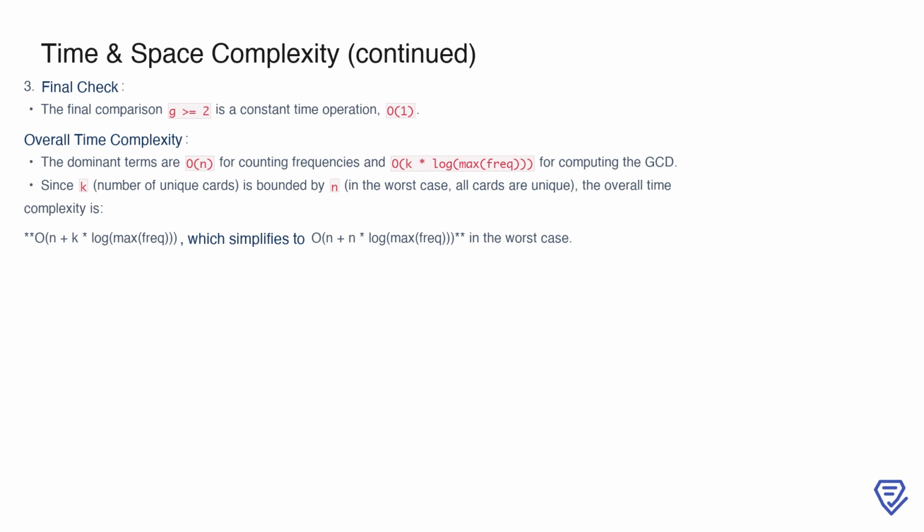Since k, the number of unique cards, is at most n in the worst case, the overall time complexity is O(n + k * log(max frequency)). This simplifies to O(n + n * log(max frequency)) in the worst case scenario, where every card in the deck is unique. This demonstrates how the algorithm efficiently handles even large inputs by focusing on the most critical operations.